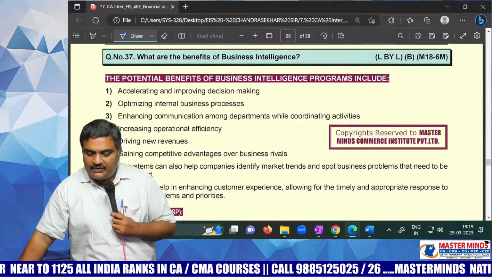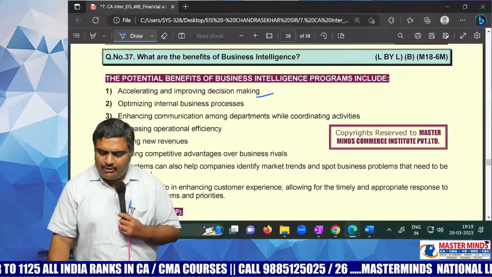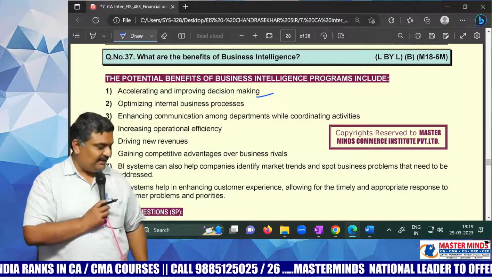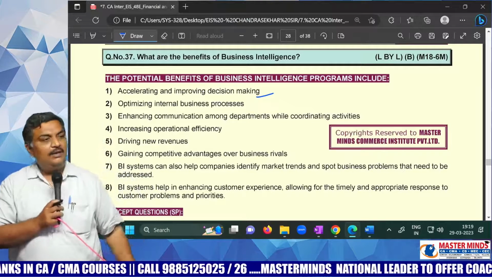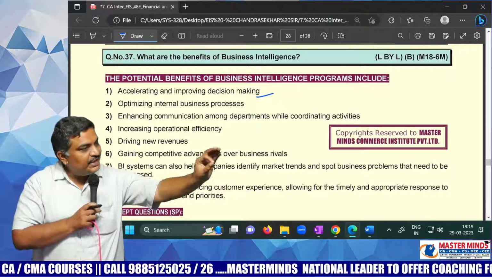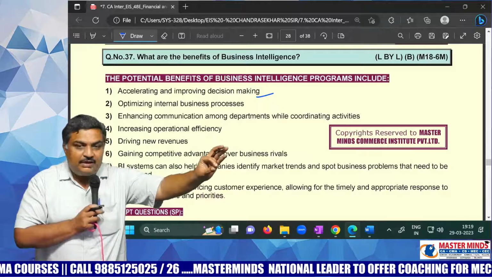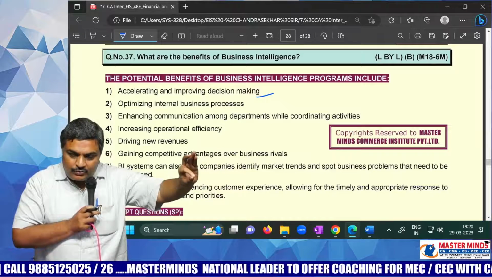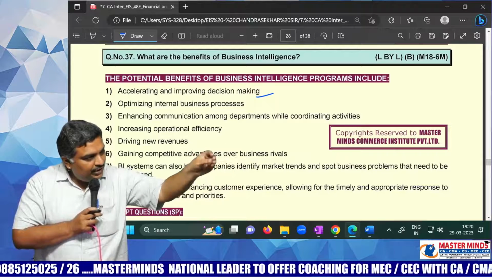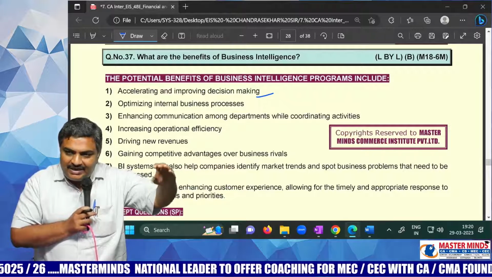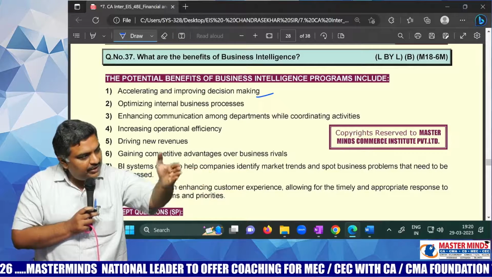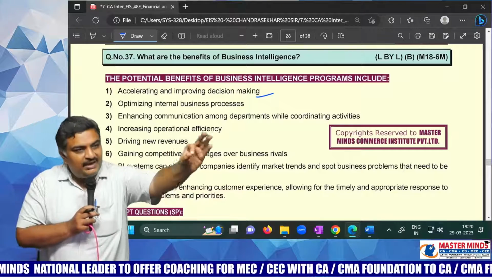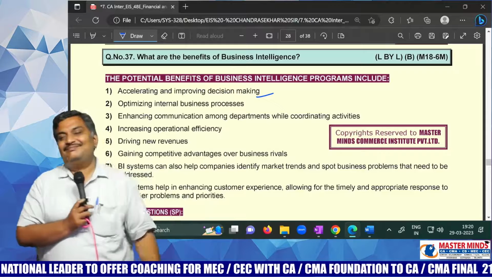What are the benefits of business intelligence? You can improve your decision making. See, I'll tell you one top secret. Don't share it with others. Any subject that you study in your life, starting from English, starting from languages, to auditing, to strategic management, to costing, to accounting, to anything in life, either you studied right now or in your CA final after your CA, any subject will teach you how to make decisions in life only. That is the top secret.